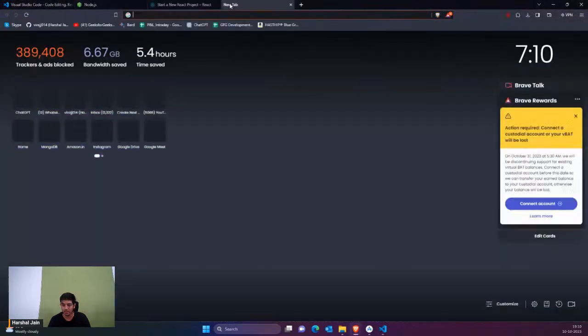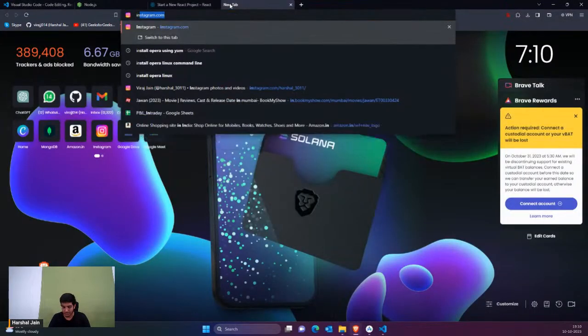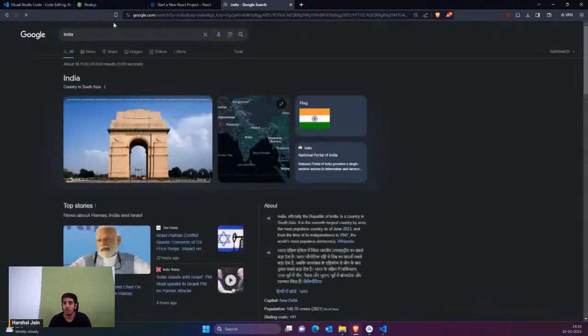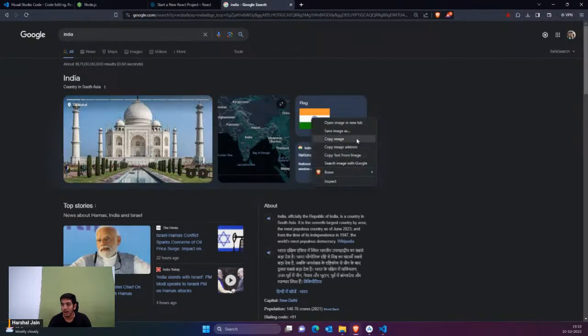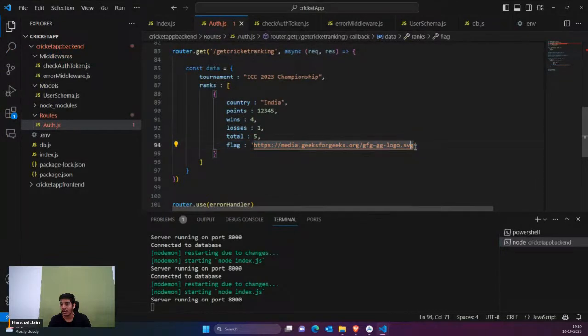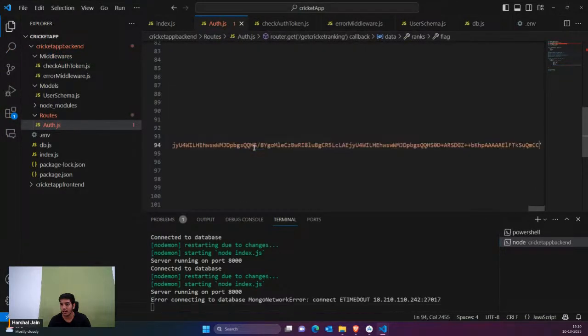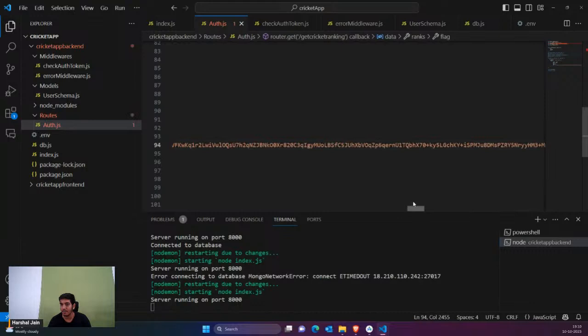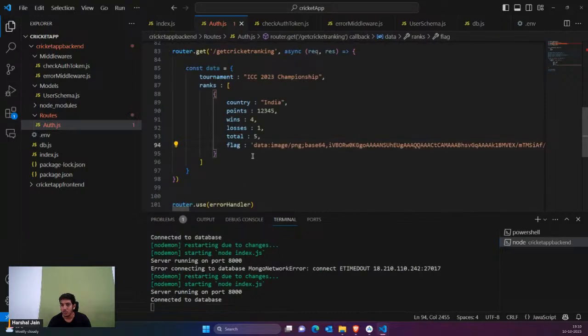Okay, so here I can simply type for India. Okay, so here you can see we have India here. So I'm just simply going to right click here, and I would simply click on copy image address, and then guys you can simply go to your backend, and then you can paste the flag here. Okay, so you can assume that this data is coming from your backend, from your database. Okay, so this is the flag which we have saved. Okay, so similar to this, we're gonna add a few more flags.